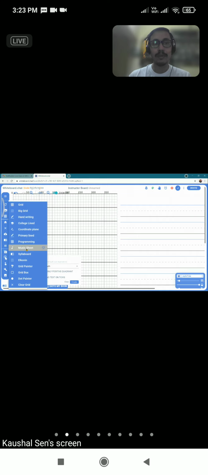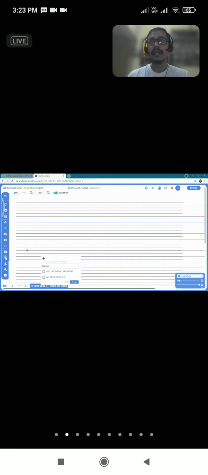Next is the music sheet. Along with our academic subjects, why leave behind the co-curricular activities? So we have the music sheet, and music teachers can easily print the notes, share them with the students, and they can take it out very effectively.